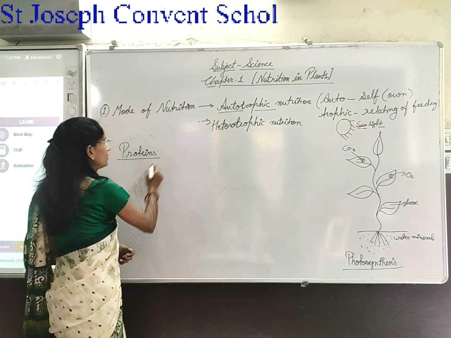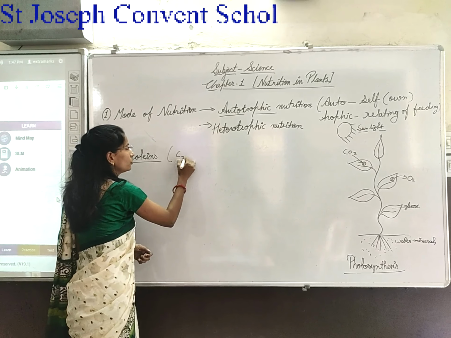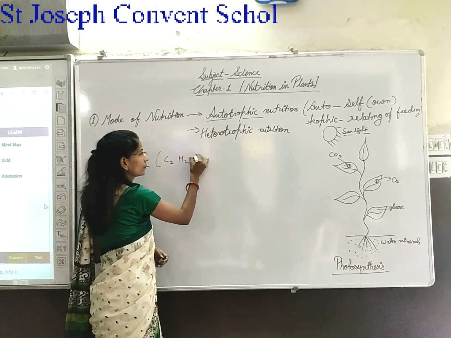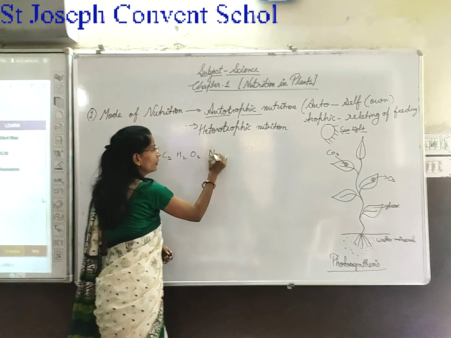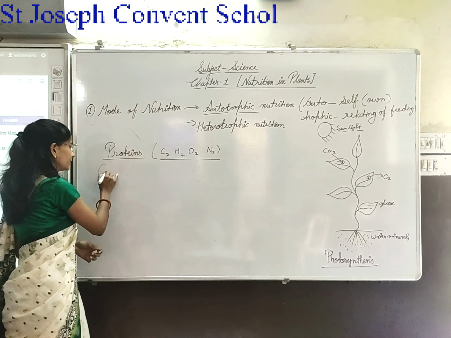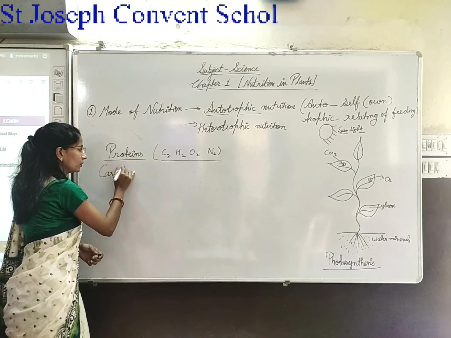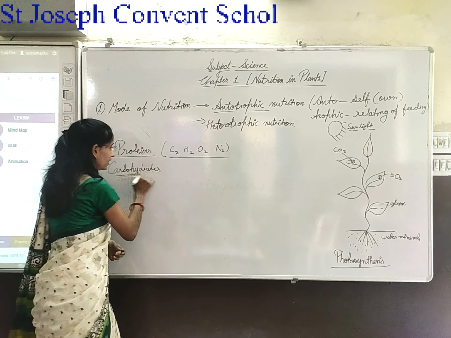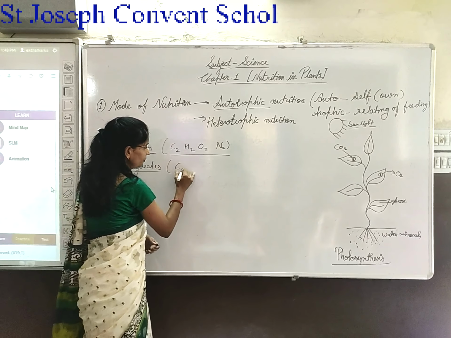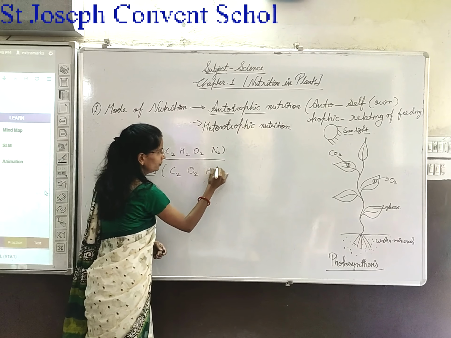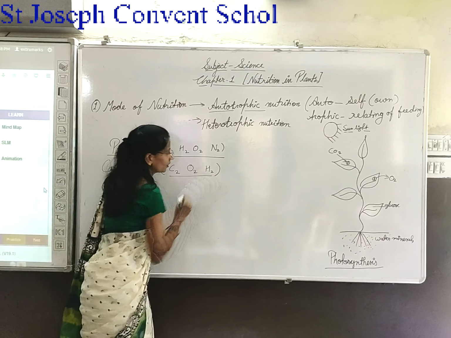Proteins are C, H, O and N. And the carbohydrates are C carbon, O oxygen, H hydrogen.